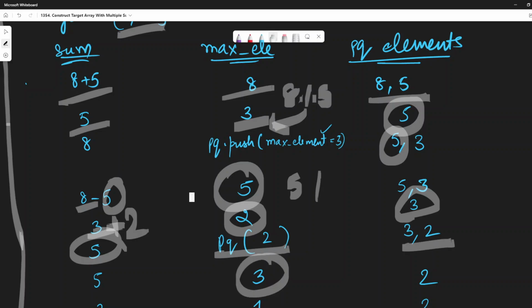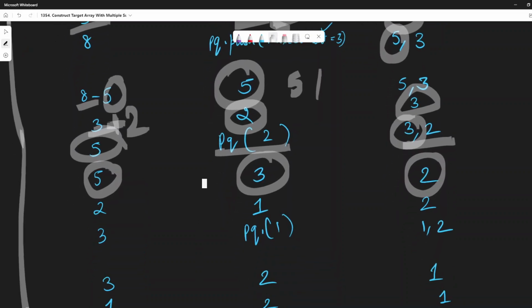Now our maximum element is 3 out of them, right? And the priority queue has just 2, and then our sum would be 5, which we have taken from the previous step. Now what we'll do is take the modulo of our sum and the maximum element. So after doing modulo, we'll get 1, and we'll subtract this new maximum element from our sum, right?